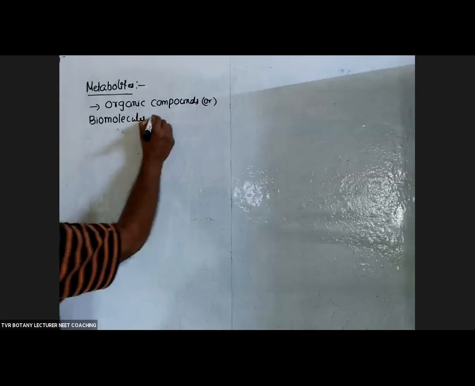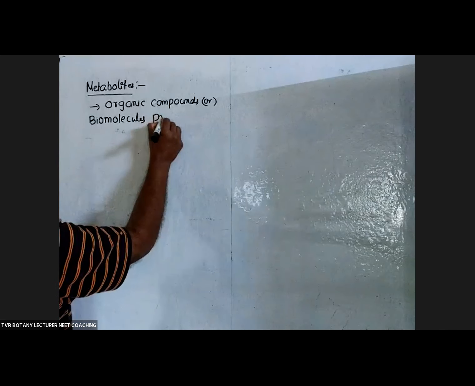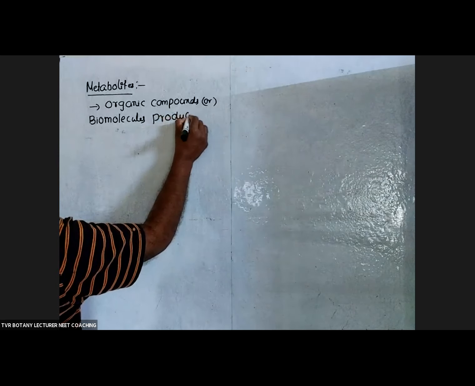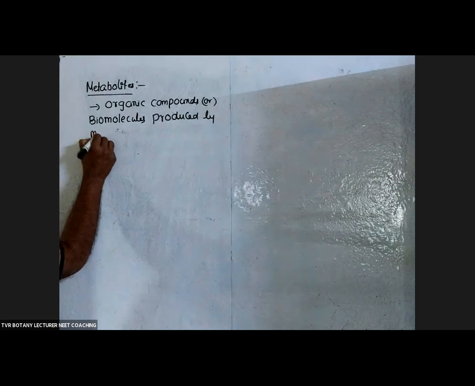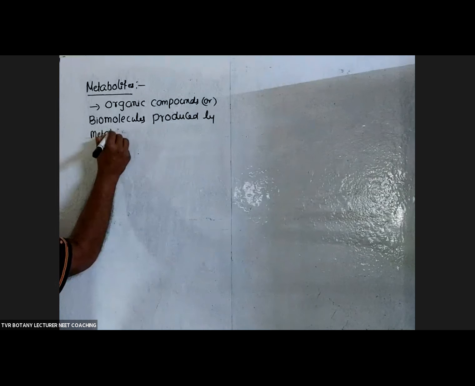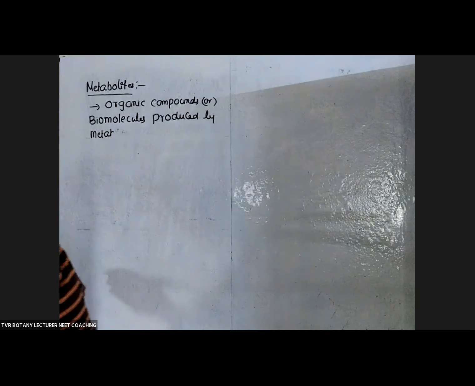Biomolecules produced by metabolic reactions are called metabolites.